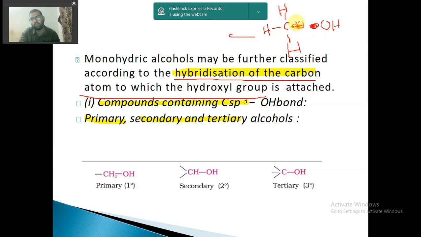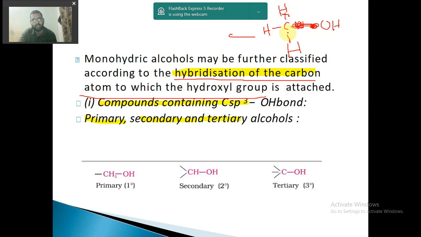So this is methanol, CH3OH. How many single bonds are there? 1, 2, 3, each counted as a sigma bond. The number of sigma bonds contributes to the hybridization. This fourth one is also a single bond, so it is also a sigma bond, making 4. So this is called sp3 hybridization.